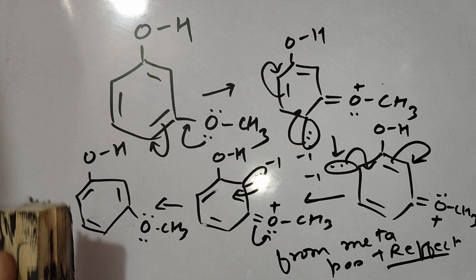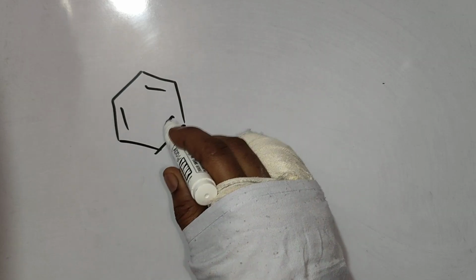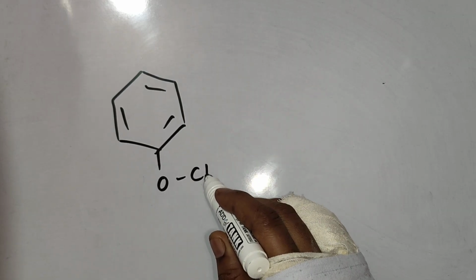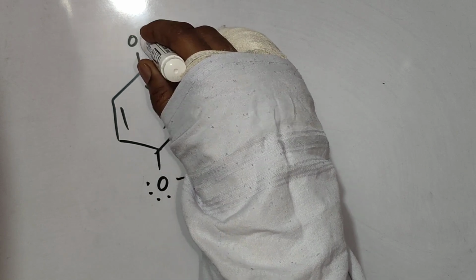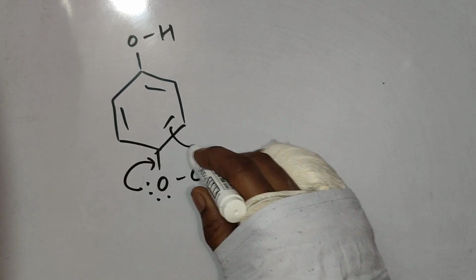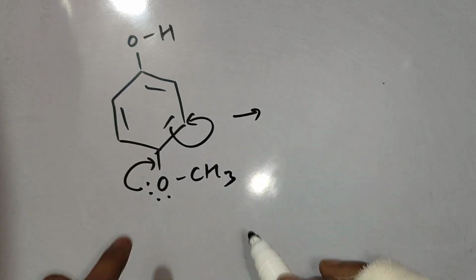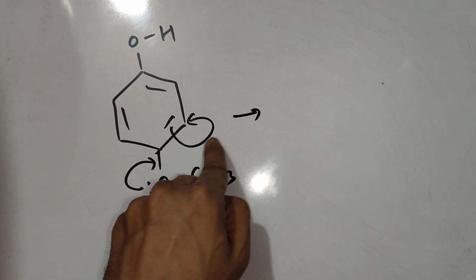Let's try on the para position. They will come here, repulsion will be felt by these pi electrons, and obviously they will shift to the next carbon.